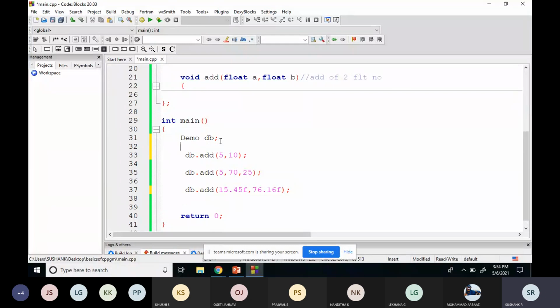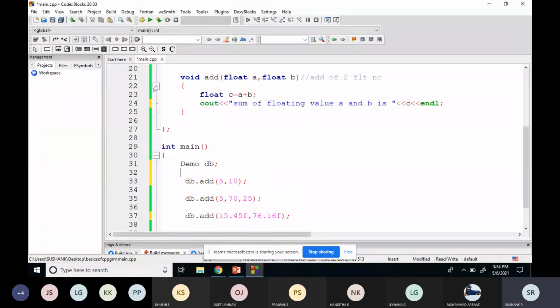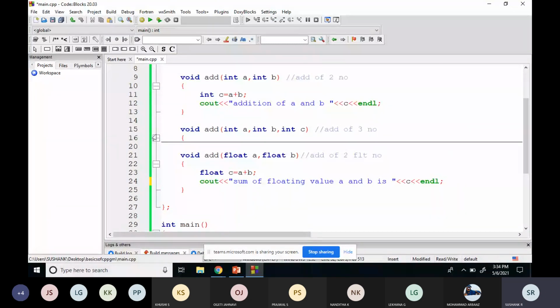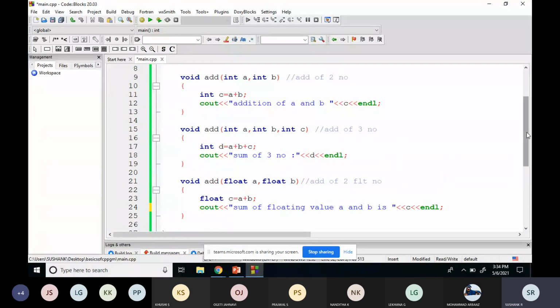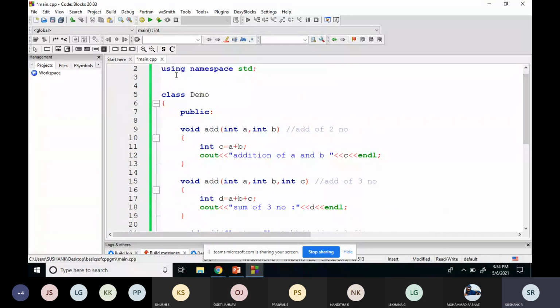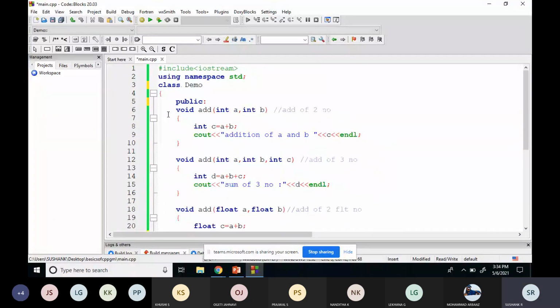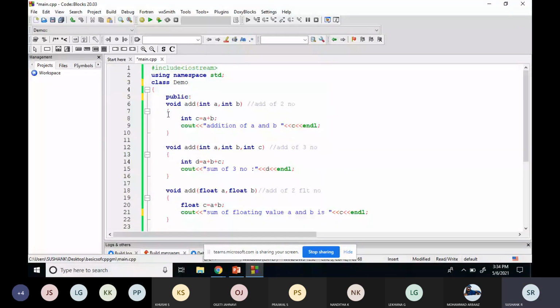Any doubts? See, the function name is the same, but it is executing three different characteristics. It is not possible to display that on a single screen, so I'll just try to reduce the size so that you can check. Is this visible?